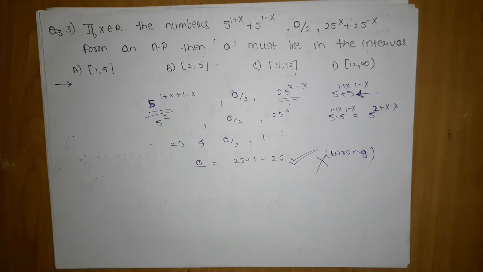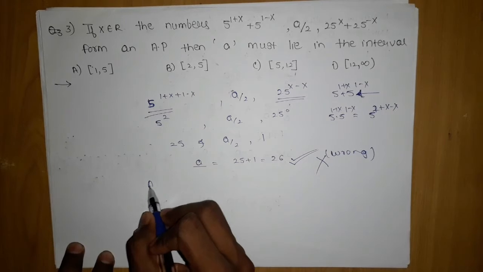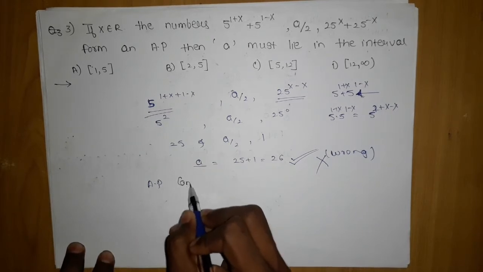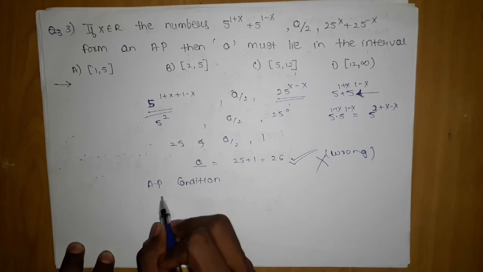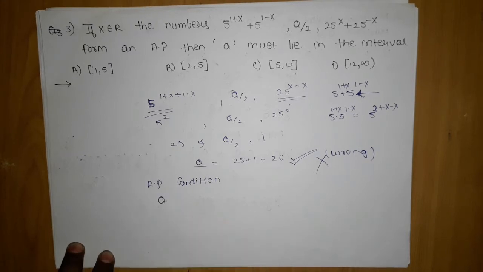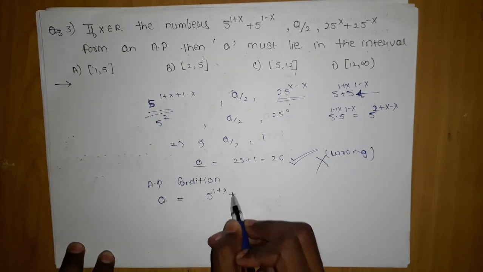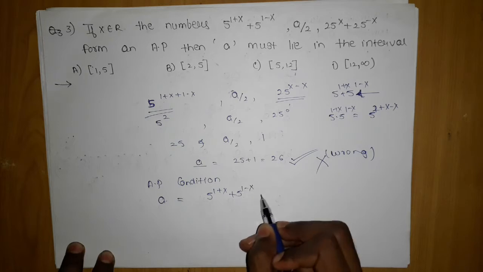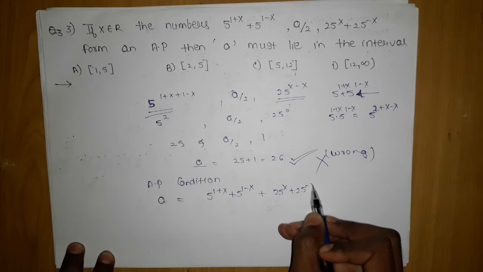So here is how we will solve this. If I apply the AP condition, I will multiply with 2, and this 2 below will cancel out the 2, which will give me 5 to the power 1 plus x plus 5 to the power 1 minus x plus 25 to the power x plus 25 to the power minus x.